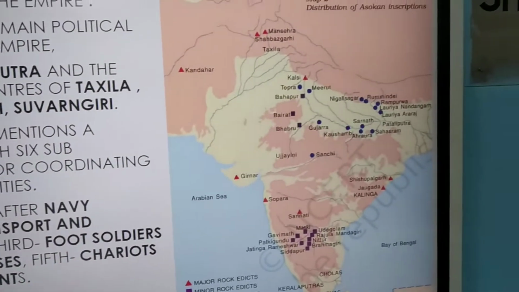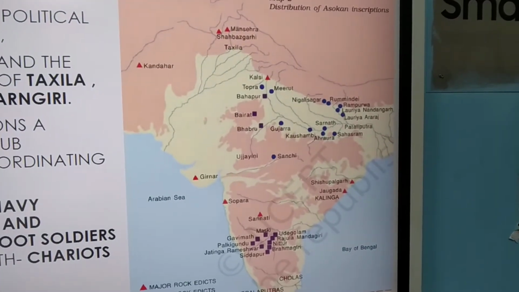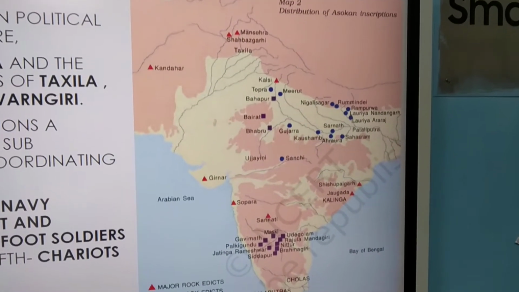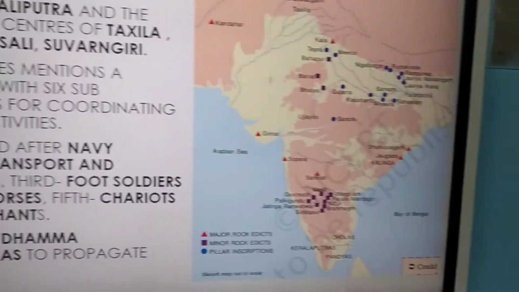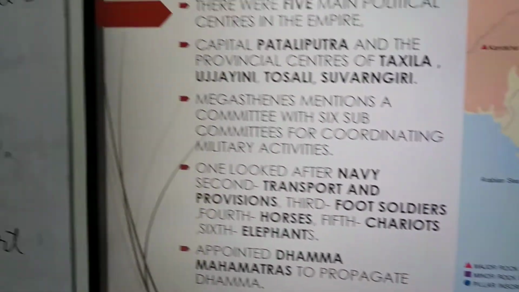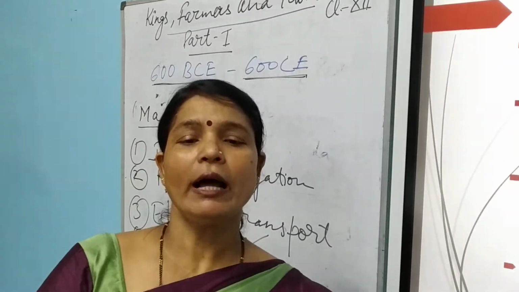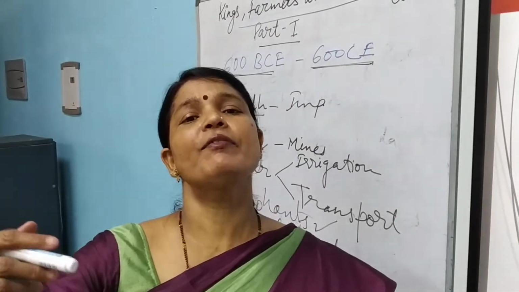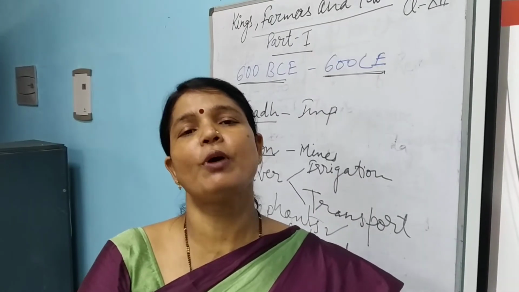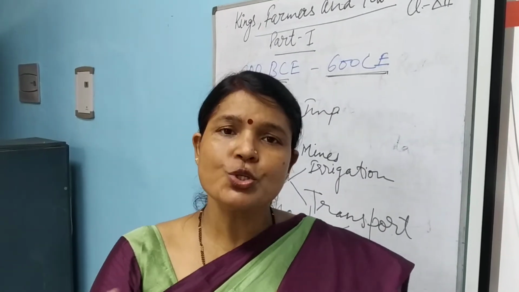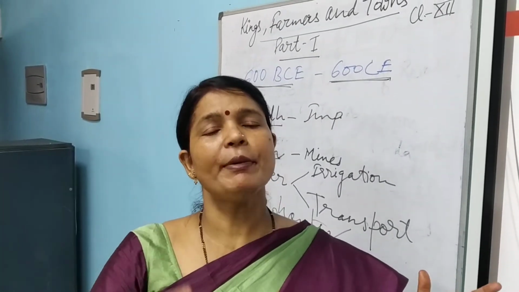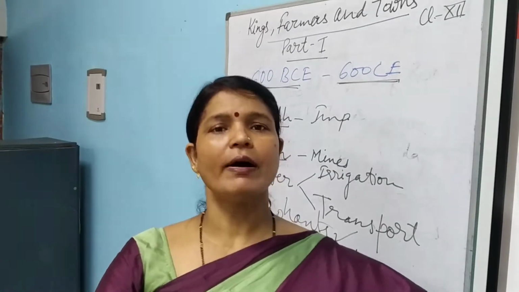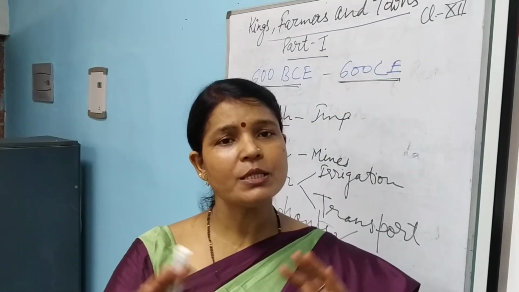Megasthenes mentions a committee with 6 sub-committees for coordinating military activities. It means 6 subcommittees were there and they were performing different jobs. One committee was looking after the cavalry, another was looking after elephants, another was looking after chariots, and another was responsible for naval activities. So the work was divided for the smooth running of administration.